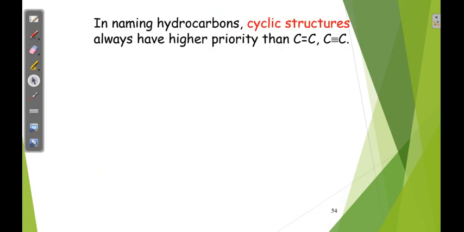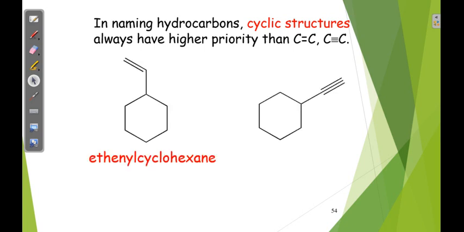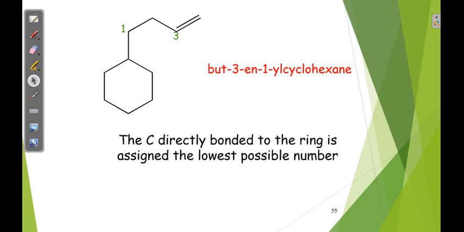In naming hydrocarbons, cyclic structures always have higher priority than C double bond C and C triple bond C. Ethynyl cyclohexane, okay, we will discuss these things later, cycloalkanes later.